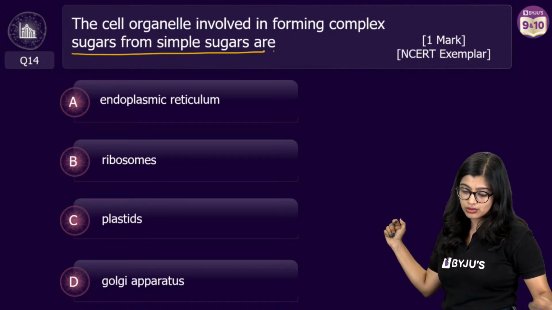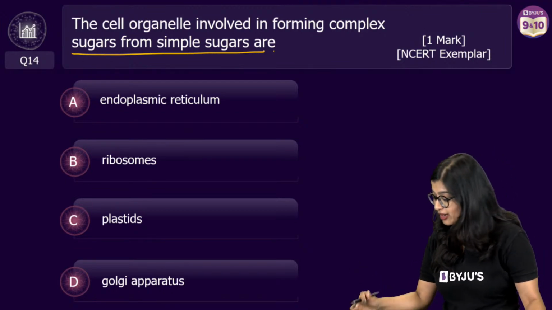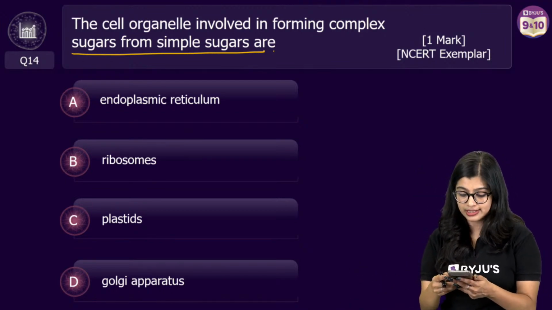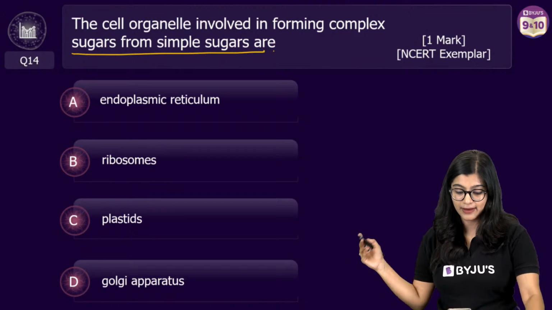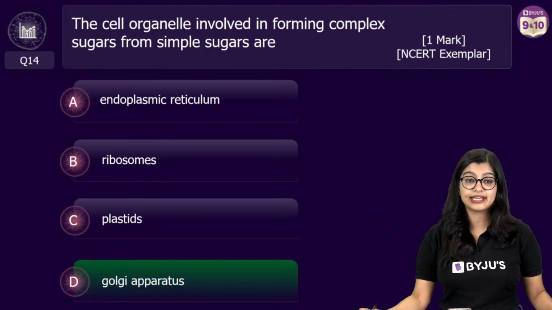So let's move on to the next one, right? Now I can see many of you have given me the answer. We can wind up the polls, and of course I can see that the correct answer here, majority of you have voted for option D, which is Golgi apparatus.